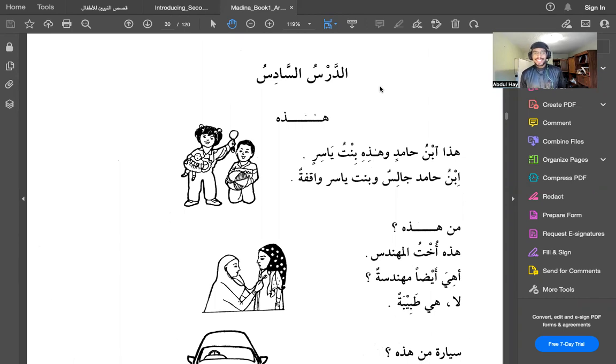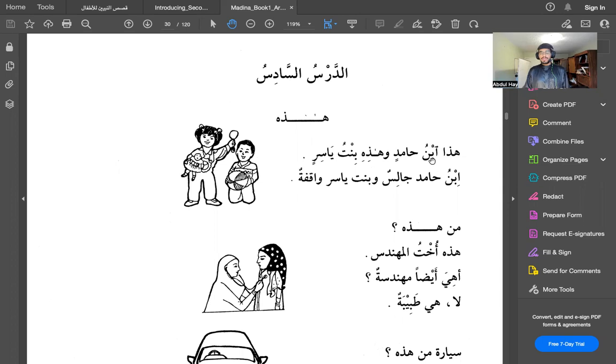So we covered that hada is for masculine things. Hada Muhammadun, this is Muhammad. On the other hand, if I'm referring to something that's feminine, I'm going to use hadihi, which is the feminine form of this in Arabic. So hadihi Aishatu, and I'll say hada Muhammadun. So we have hada ibn Hamidin wa hadihi bintu Yasir.